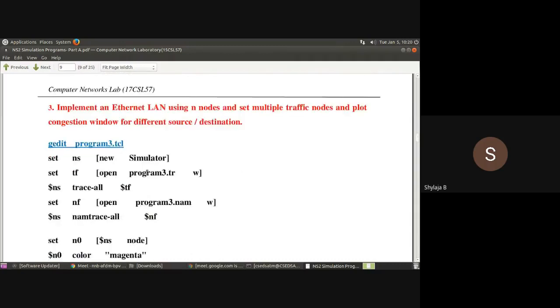And also be careful about the trace file name. Here in the beginning, in the second line, we are opening the trace file program3.tr. If you are using this trace file program3.tr, even while executing the awk file you should pass the same trace file name. So whatever name is given for the trace file within the TCL file, the same trace file name should be given while executing the awk file.